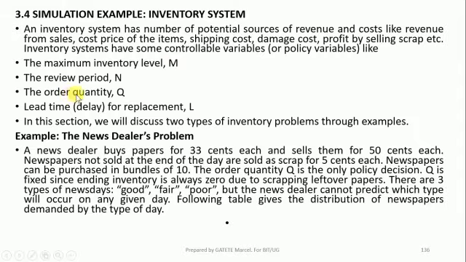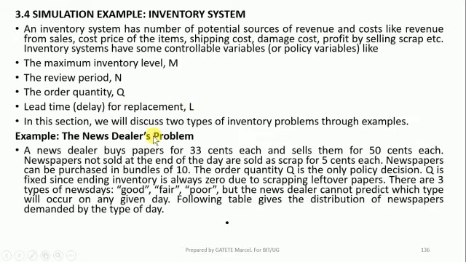You can also have the order quantity, meaning the quantity of items you have purchased. We will note it like Q, and there is also a delay for replacement. It means that one item has been damaged, but you have to replace it, in order that you can sell your item after the replacement at its cost.